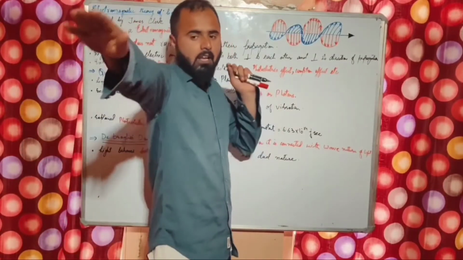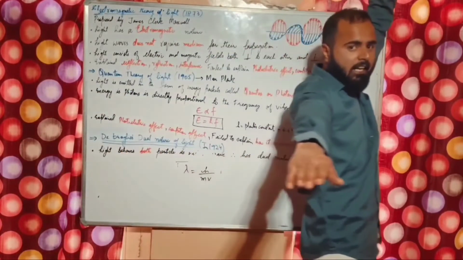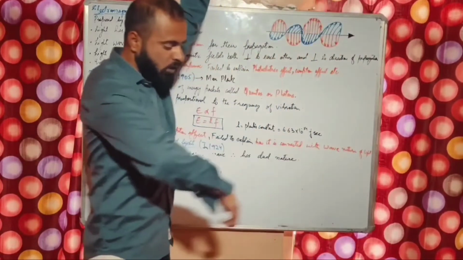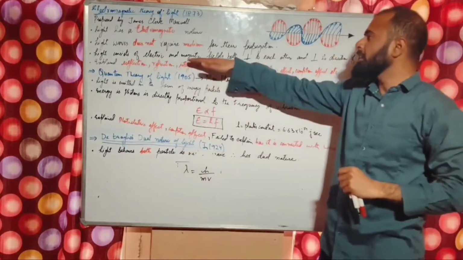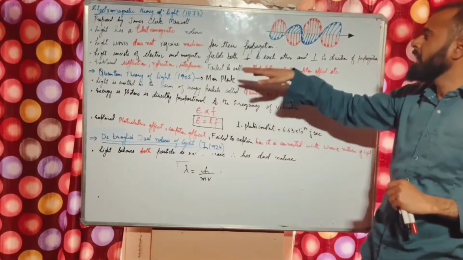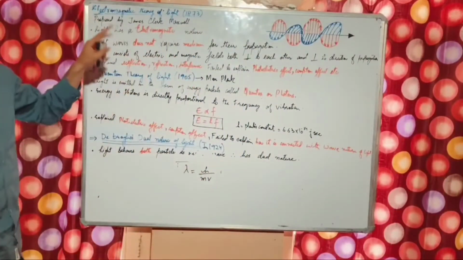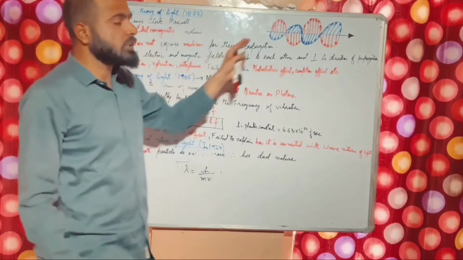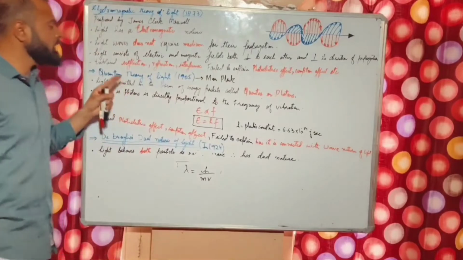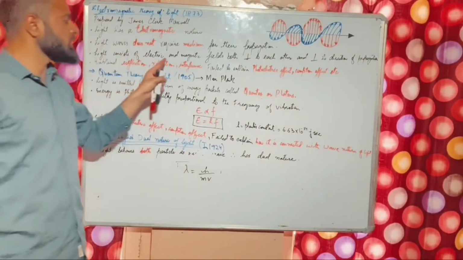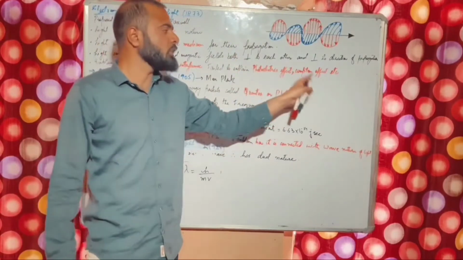Just like this, for example, if we take this as an electric field, and we take this as a magnetic field, and we are traveling like this, like walking like this, it means every angle is a 90-degree angle. So the electromagnetic wave theory suggests that light travels in the form of electromagnetic radiations, and those radiations are perpendicular to each other. This theory explained reflection of light, refraction, interference, but this theory failed to explain the photoelectric effect and the Compton effect.